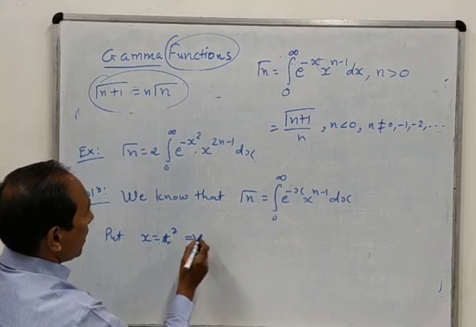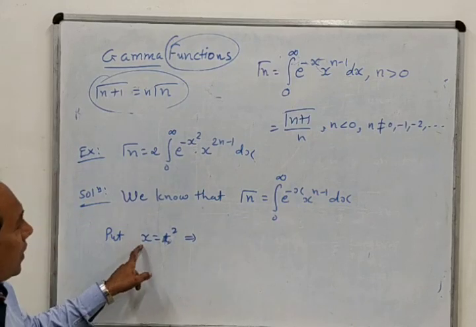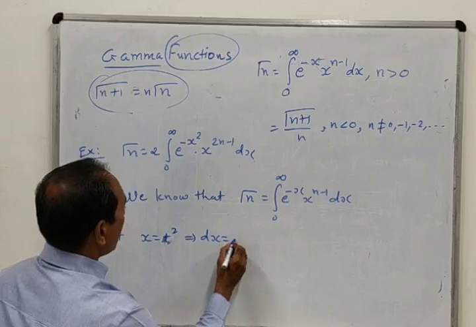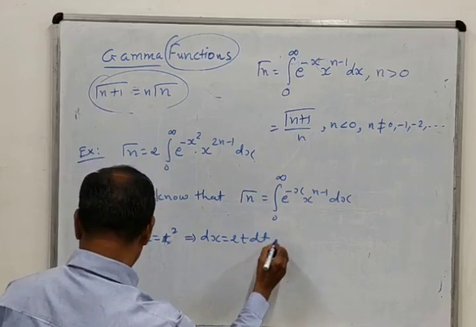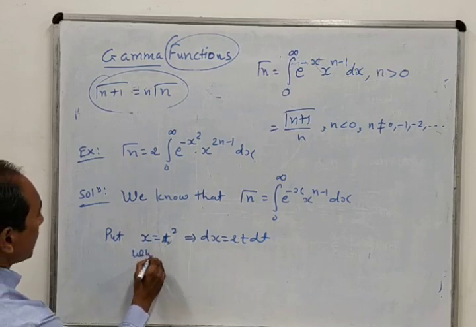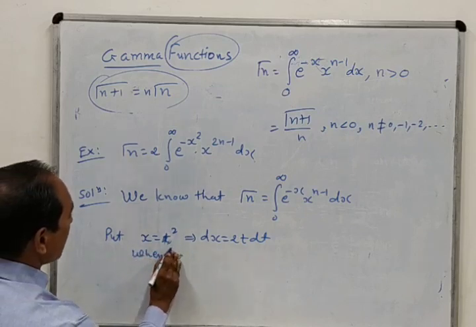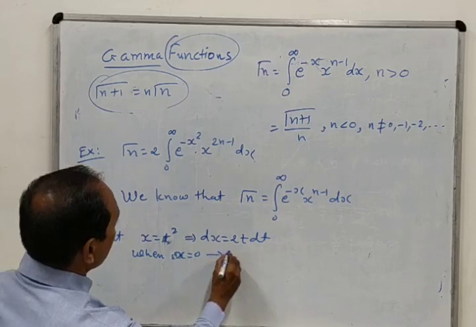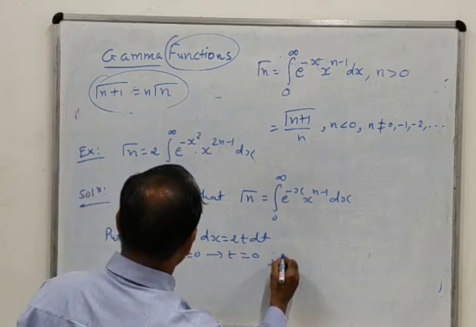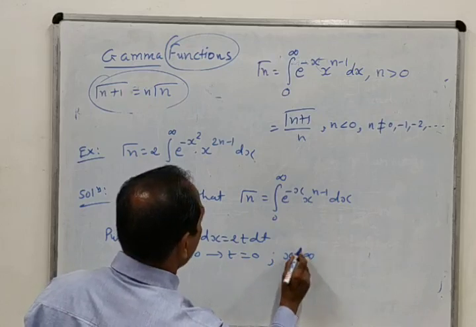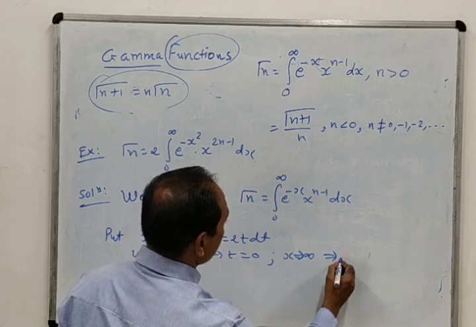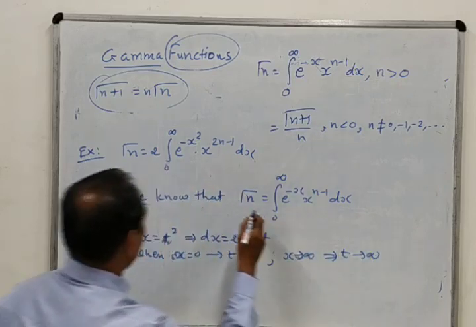Whenever we put x equal to t square, then dx will also change, so dx equal to 2t dt. And the limits will also change. When x equal to 0, t equal to 0. And when x equal to infinity, this implies t tends to infinity.